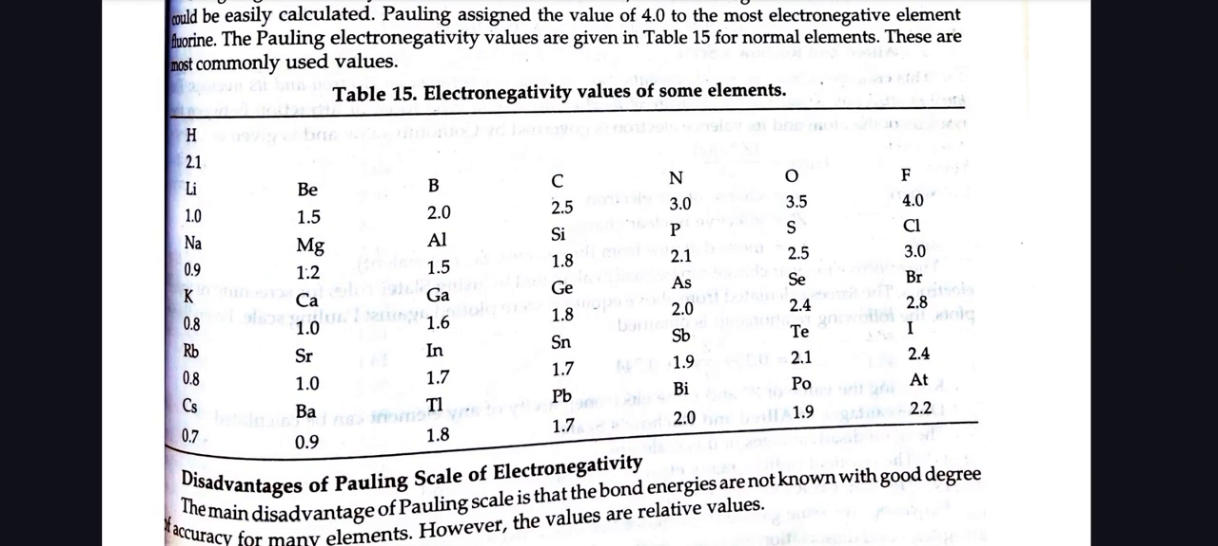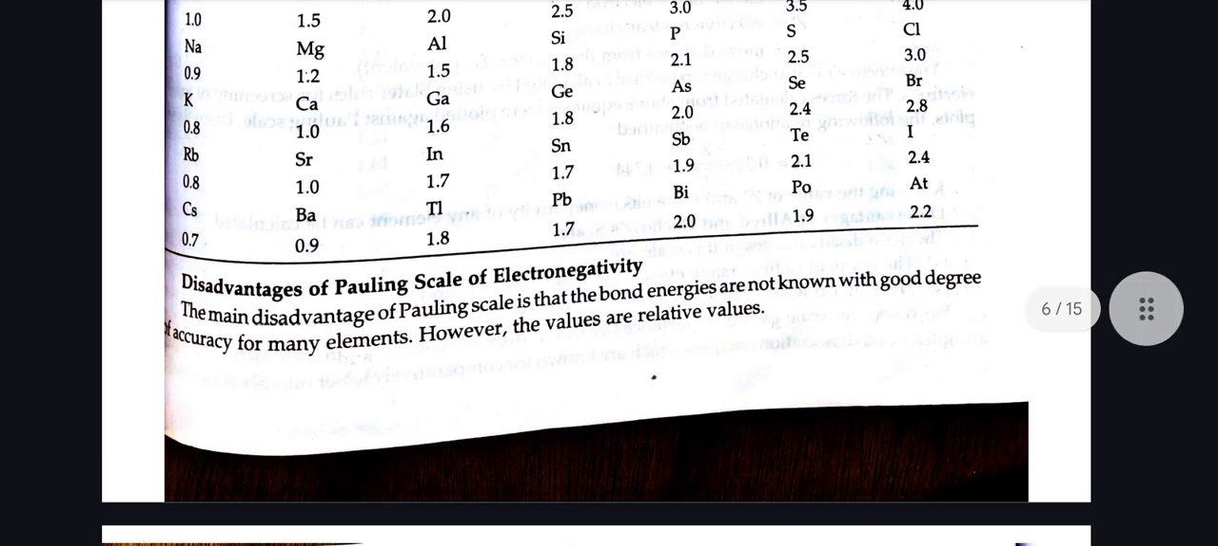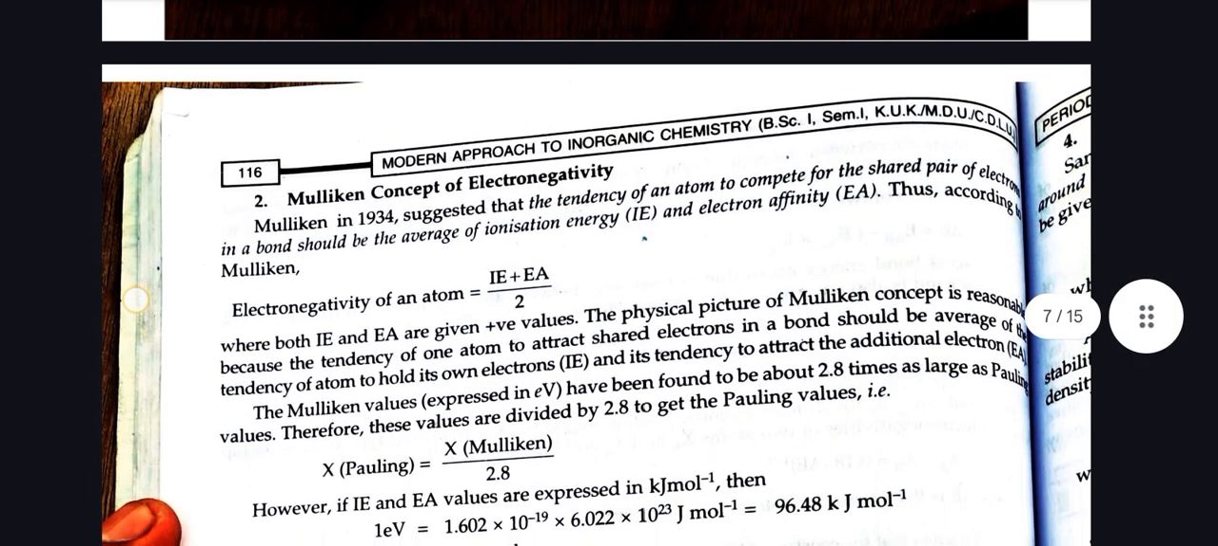Hydrogen 2.1, lithium 1.0, sodium 0.9, potassium 0.8, rubidium 0.8, cesium 0.7, beryllium 1.5, magnesium 1.2, calcium 1.0, strontium 1.0, boron 2.0, aluminium 1.5, gallium 1.6, indium 1.7, carbon 2.5, silicon 1.8, germanium 1.8, tin 1.7, lead 1.7, nitrogen 3.0, and so on. Disadvantages of the Pauling scale. The main disadvantage of the Pauling scale is that the bond energies are not known with a good degree of accuracy for many elements. However, the values are relative values.